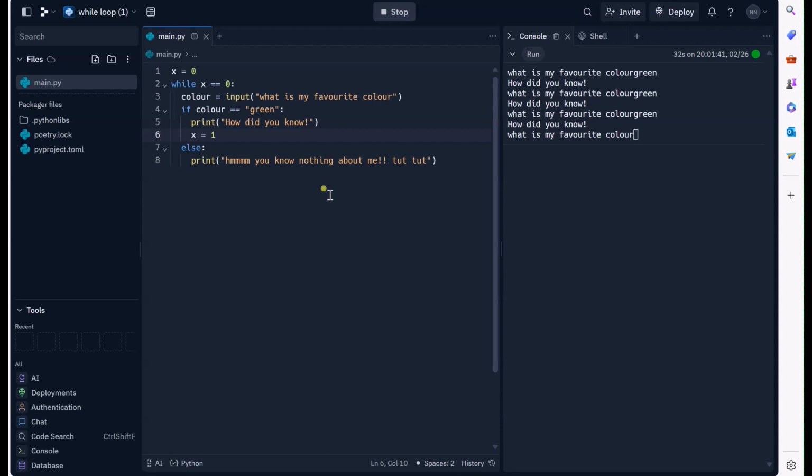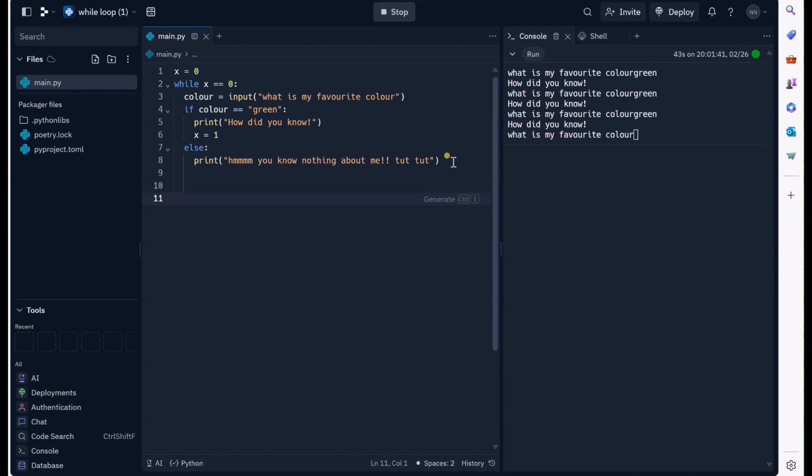Because now, x is not equal to 0 anymore. 1 is not equal to 0, is it? So if that's not true, it's going to come down to the next part of the program. I'm just going to print something: you have finished. Okay? And notice that this is not indented. That is indented, which means it's inside the loop. That is not indented. So when I finish looping, it will come down to here and say, you have finished.